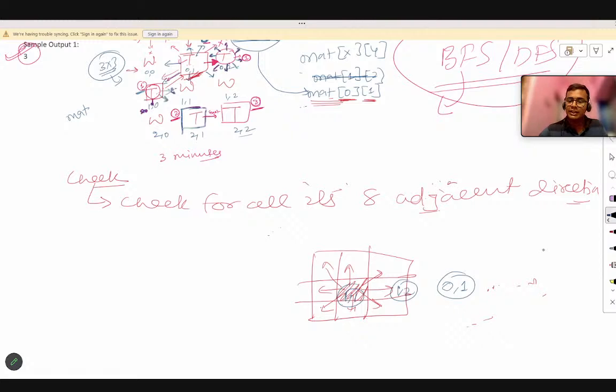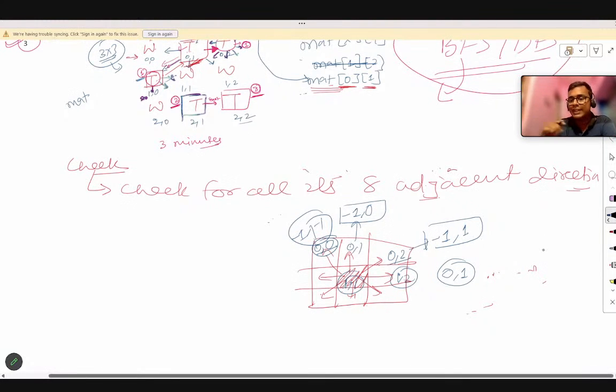In the same way, if I want to reach this position, which is 0 comma 2, I have to subtract 1 from my row and add 1 to my column. If I want to reach 0 comma 1, I subtract 1 from my row and add nothing to the column. Similarly, this position is reached by subtracting 1 from the row and 1 from the column, minus 1 and minus 1. In the same way, I can get all the directions.